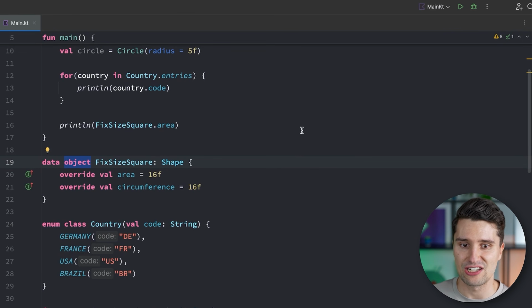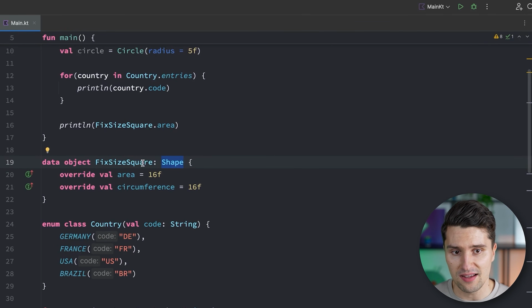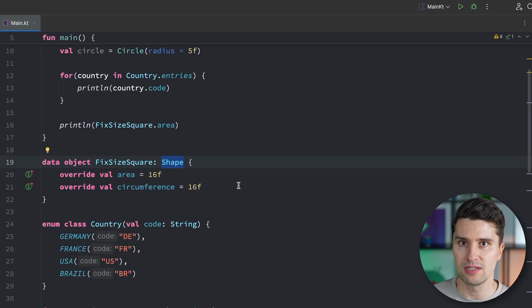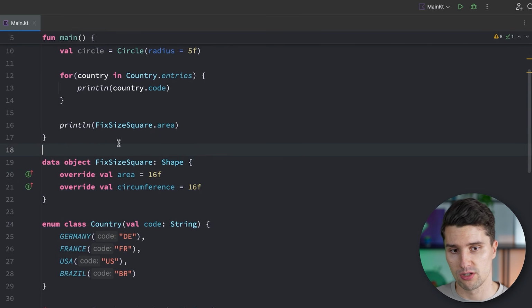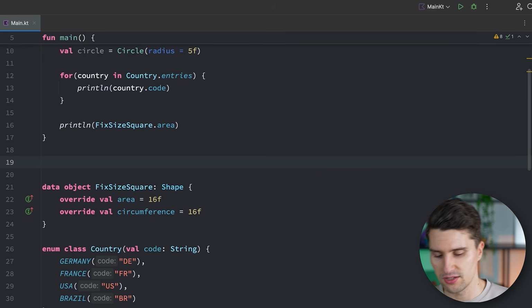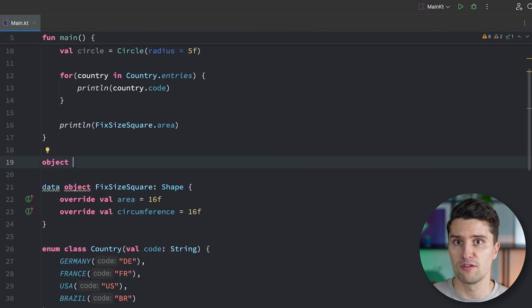But in a lot of cases, it actually does make sense to have data objects, specifically if you need to inherit from a class or implement an interface like we do here, and the class that implements it simply does not need a constructor and also does not have any internal state that makes an instance of this class unique. In that case, you can make it an object, since you only need a single instance in order to make sense. Very often, such objects are also used to just bundle related functionality, so just as a container for functions.